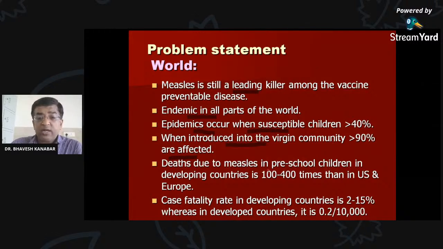Deaths due to measles in preschool children in developing countries are 100 to 400 times higher than in the US and Europe. So there are more deaths in developing countries as compared to developed countries. The case fatality rate in developing countries is 2 to 15%. Case fatality rate is the percentage of persons who die out of those who are affected. Suppose the case fatality rate is 2%. It means if 100 patients of measles are there, only 2 persons will die.